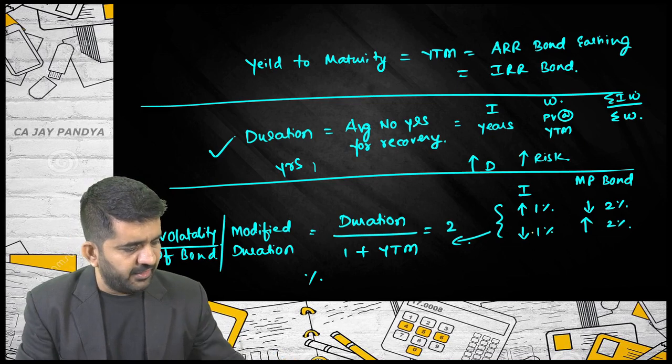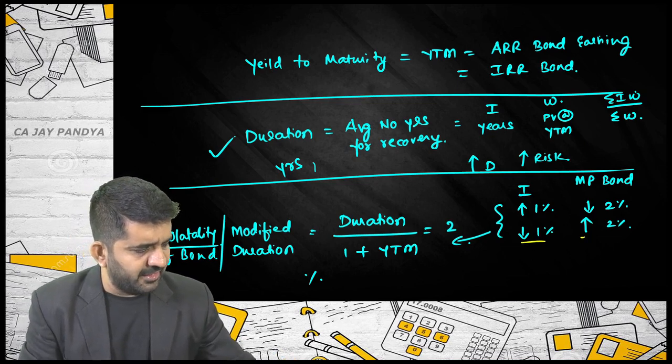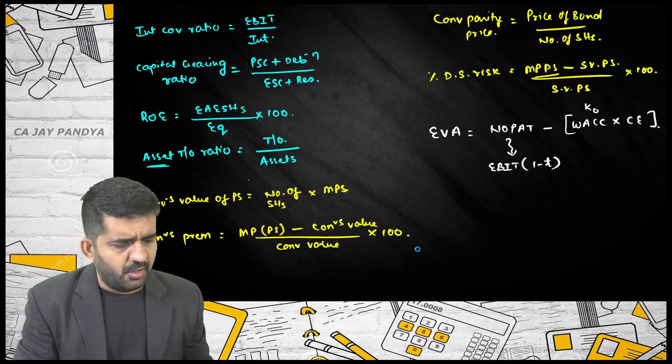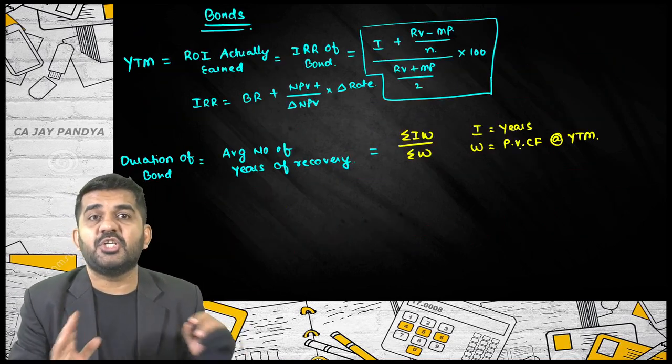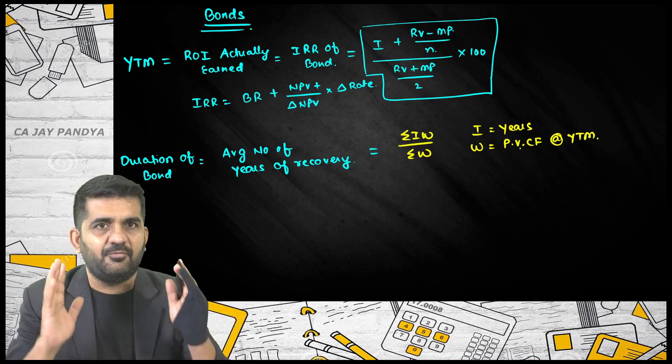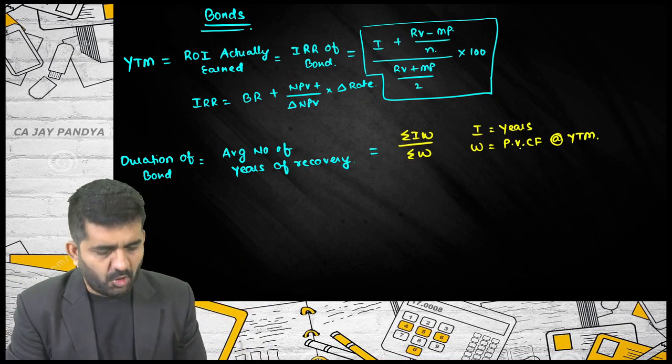Is it alright? If the interest rate decreases, market price will increase and duration of the bond will increase. Is it alright? So we have done all the relationships between interest and various variables of the bond. Is it alright?